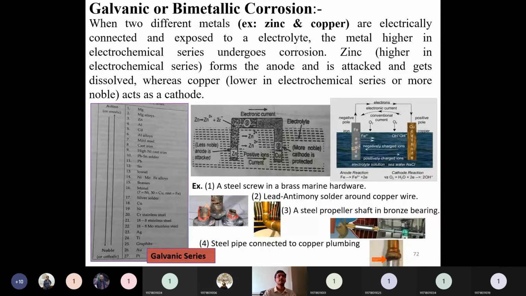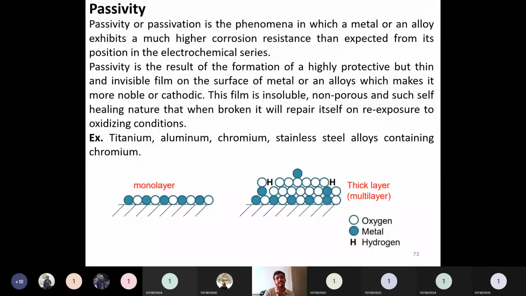Yes, sir. Okay, then the next topic is passivity. So what is passivity? Passivity is the formation of a thin film or an oxide layer on the metal surface. If a thin film forms on the metal surface, then even if that metal is dropped into a conducting medium or a corroding atmosphere, the thin film of metal oxide will resist the corrosion.